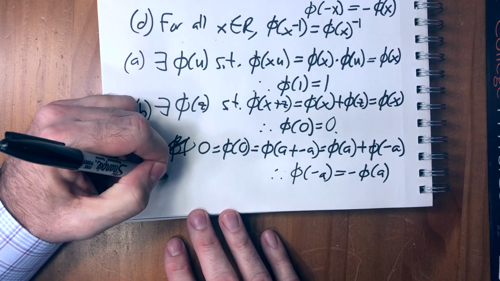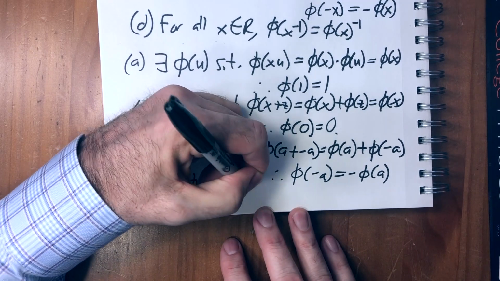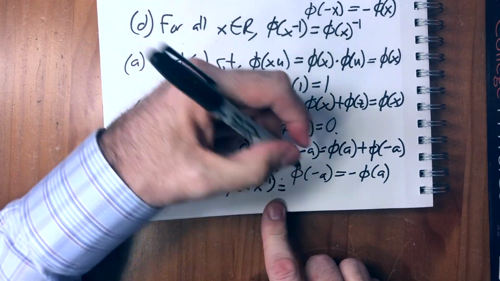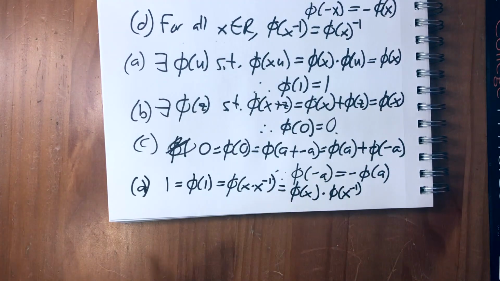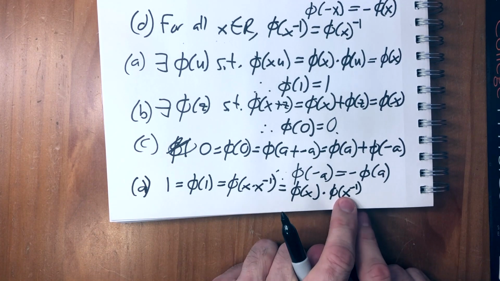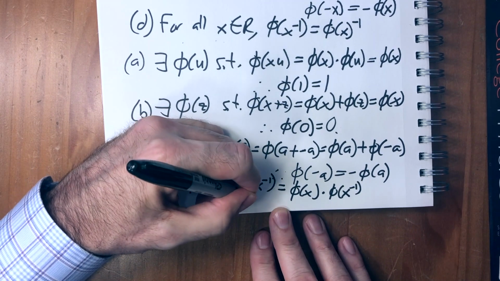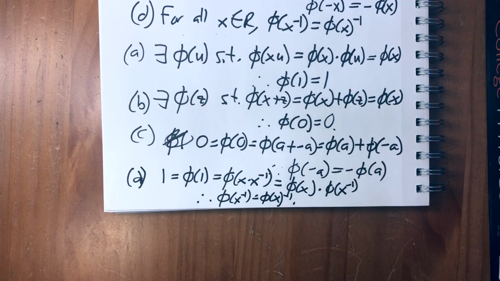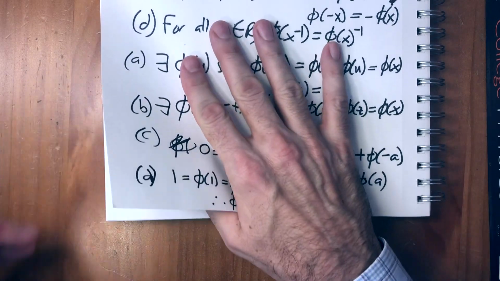We have that 1 equals phi of 1 equals phi of x times x to the minus 1 equals, because this is multiplicative, phi of x times phi of x to the minus 1. Since phi x times phi x to the minus 1 equals 1, that means that this has to be the multiplicative inverse of that. Therefore, phi of x to the minus 1 equals phi x to the minus 1. Okay? All right. With these four things, we should be able to go through the proof pretty quickly.